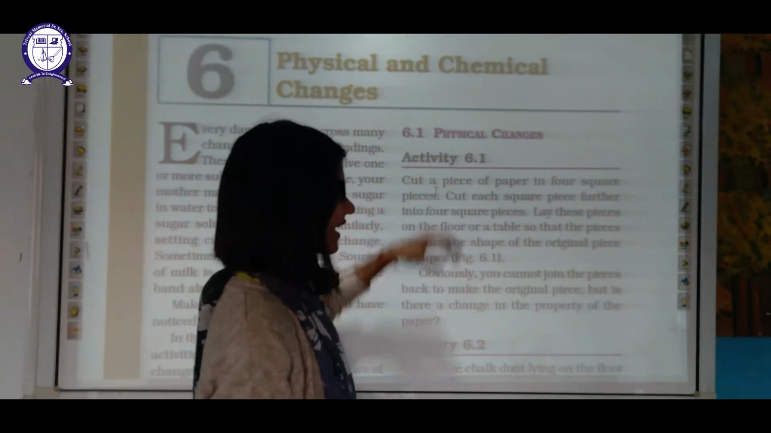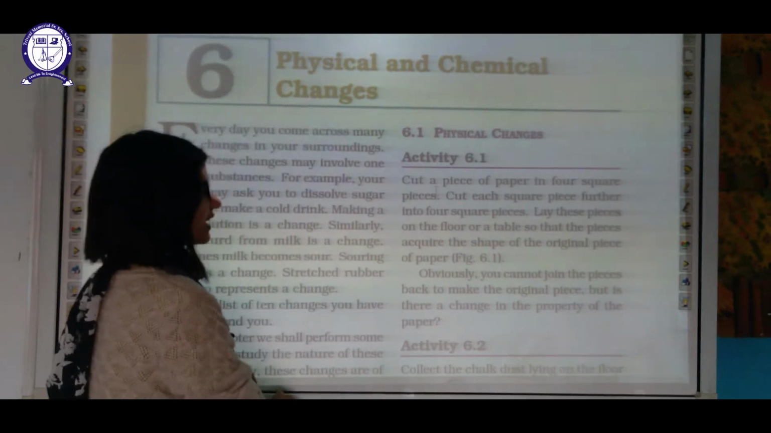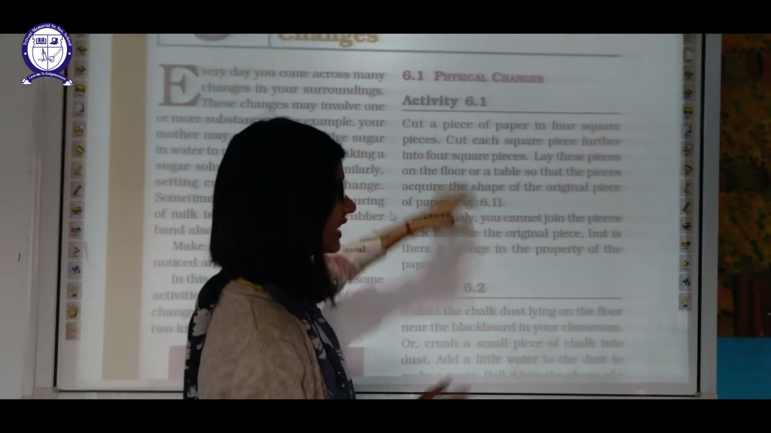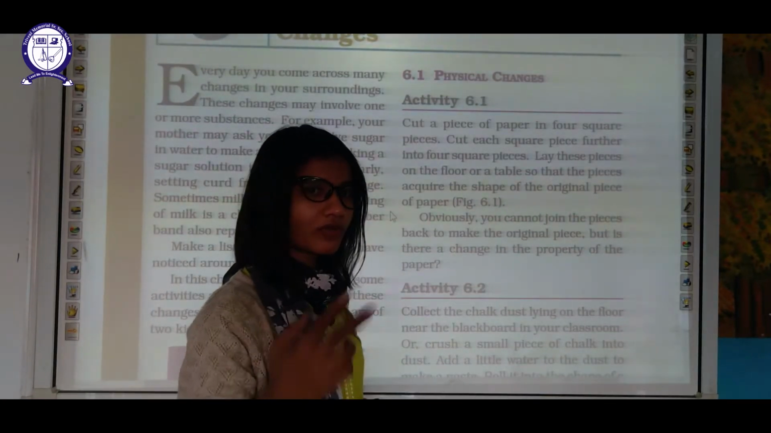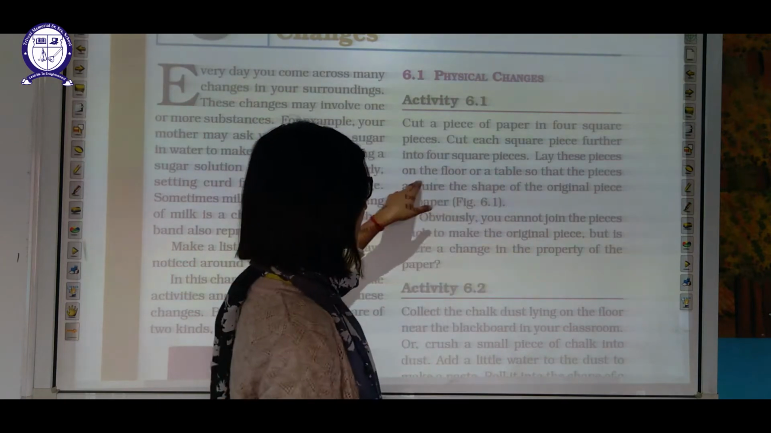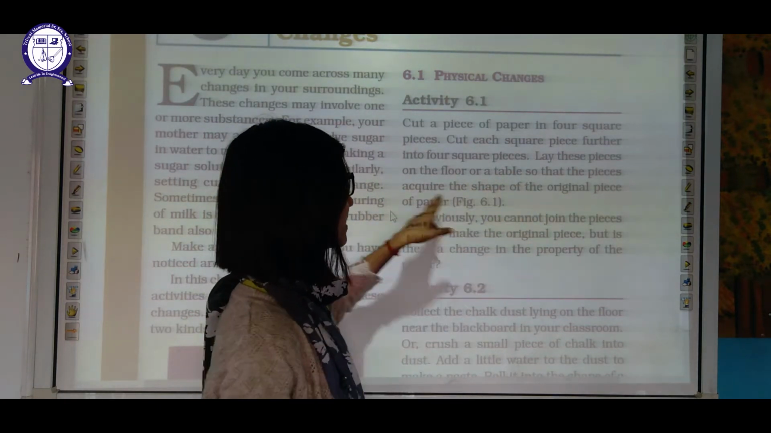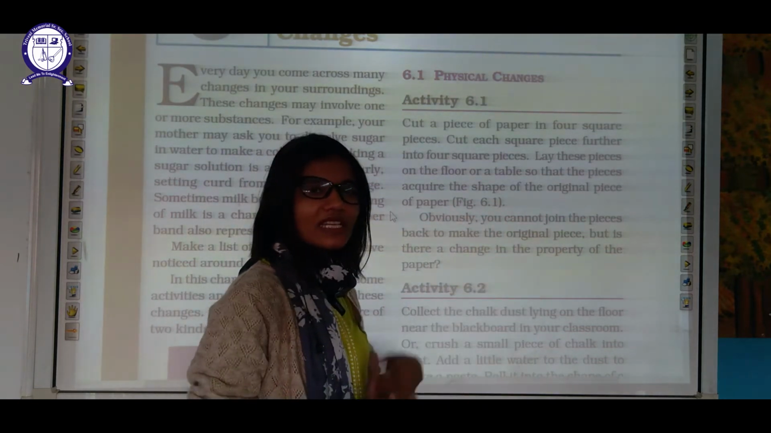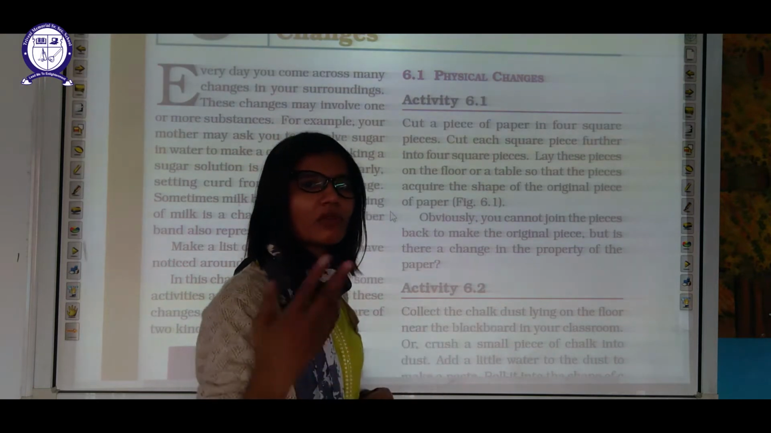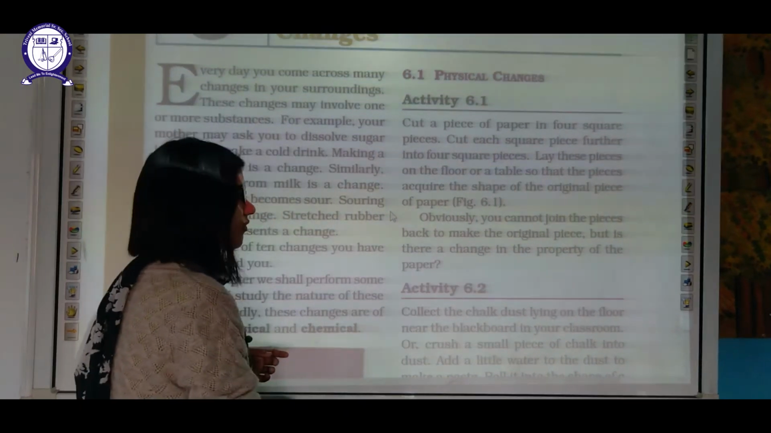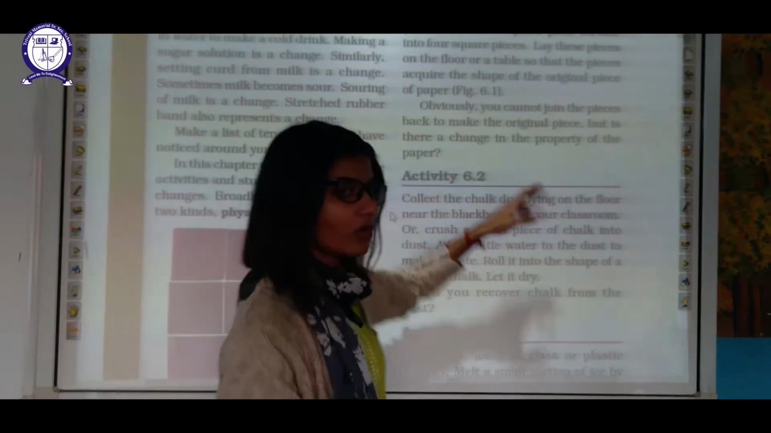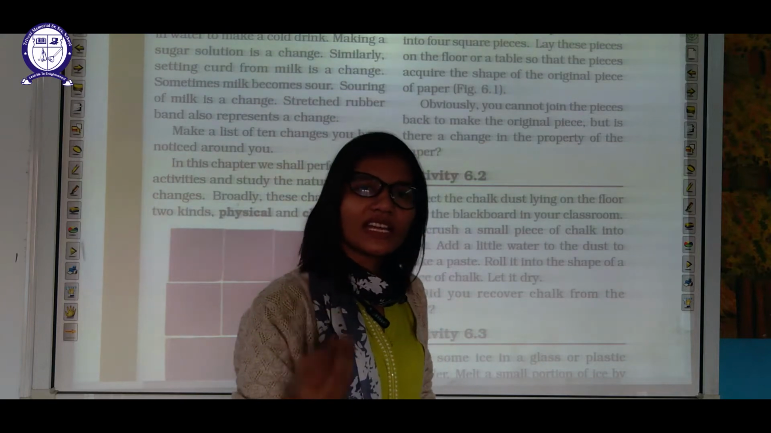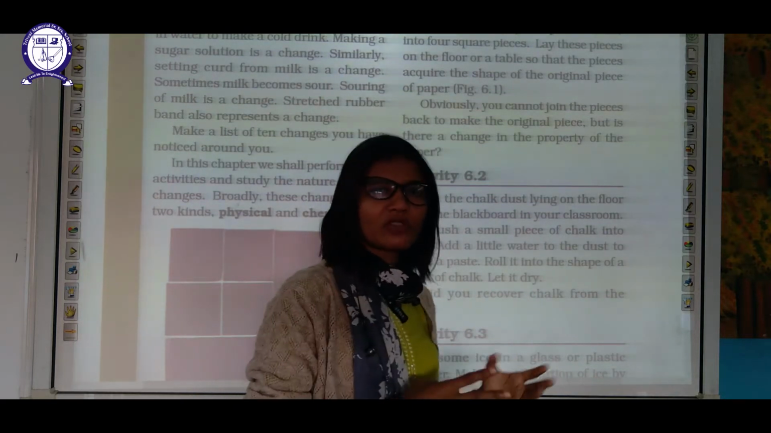For that, one activity has been performed. In this activity you have to cut 4 squares out of a piece of paper. Then again cut 4 squares out of those 4 pieces. Lay these pieces on a table so that the pieces acquire the shape of the original piece. Then lay all the pieces in the way they were before the cutting of the paper. Obviously you cannot join these pieces back into the original piece. You can use adhesive tape also, but that will not give the original piece of paper.